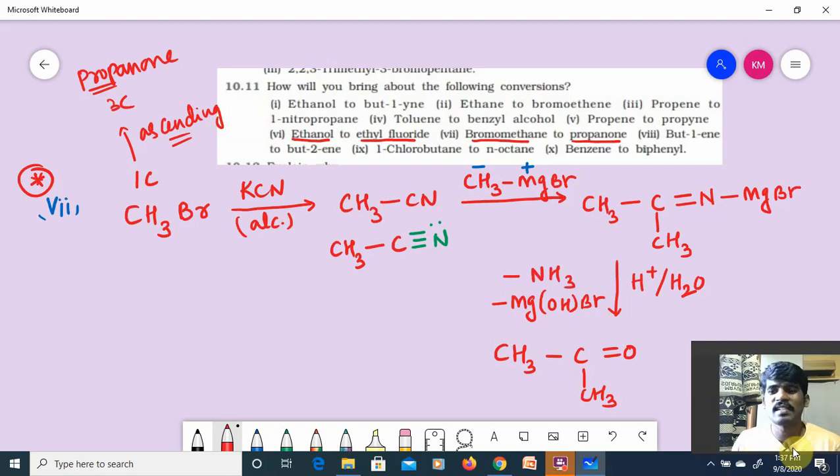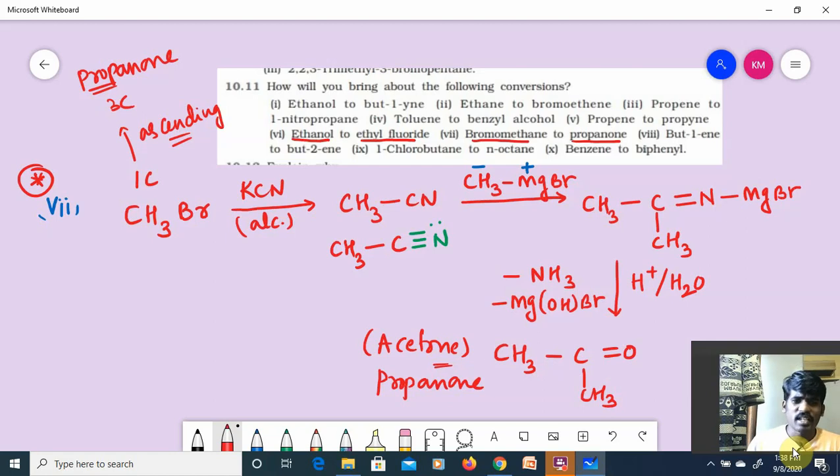So this CH3COCH3 is nothing but propanone, which is commonly called acetone. It's very simple, right? Propanone is also called acetone.